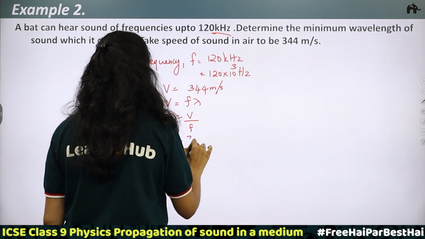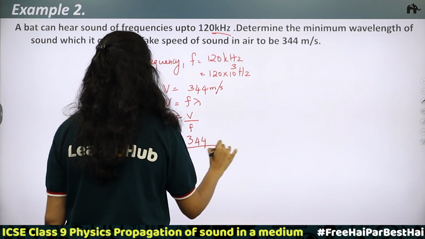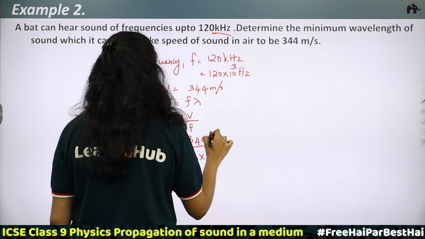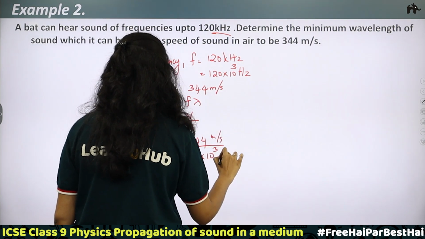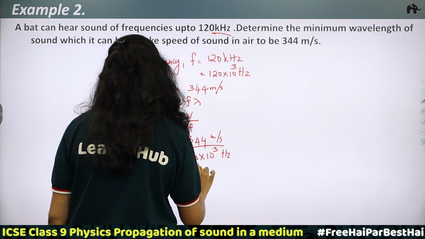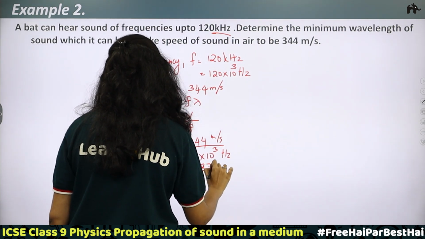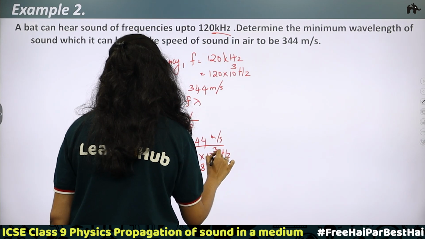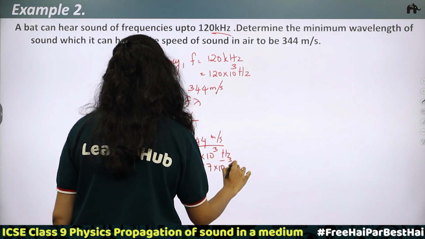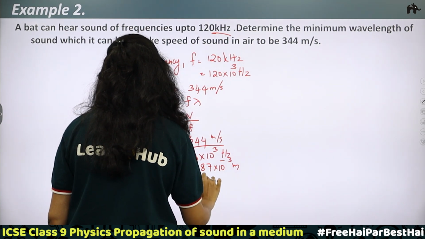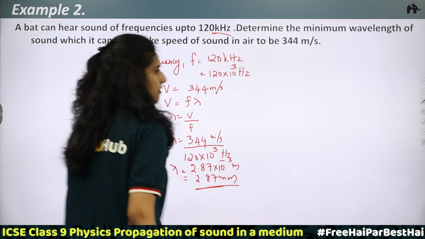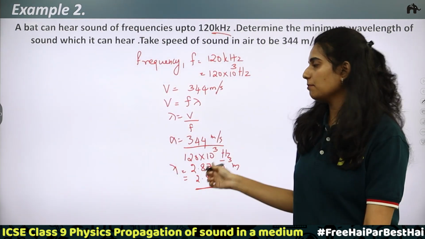So, lambda is equal to 344 divided by 120 into 10 raised to 3. Here the unit of v is meter per second and the unit of f is hertz. When you calculate, we get lambda equal to 2.87 into 10 raised to minus 3 meters, or 2.87 millimeters. So, this is the minimum wavelength lambda we have determined.